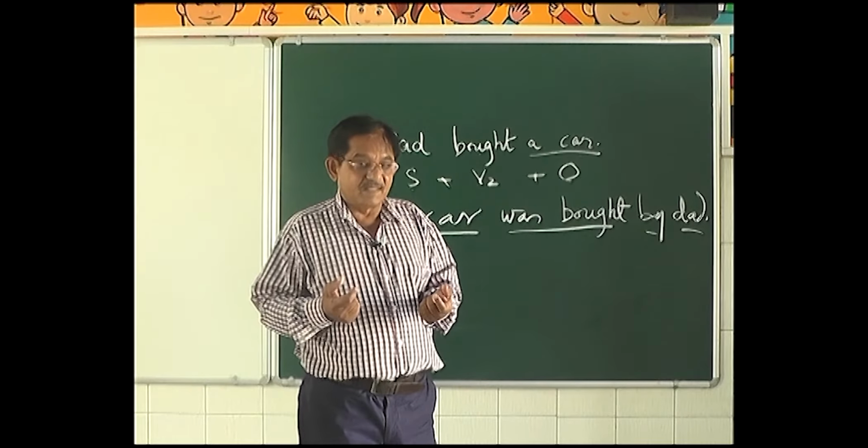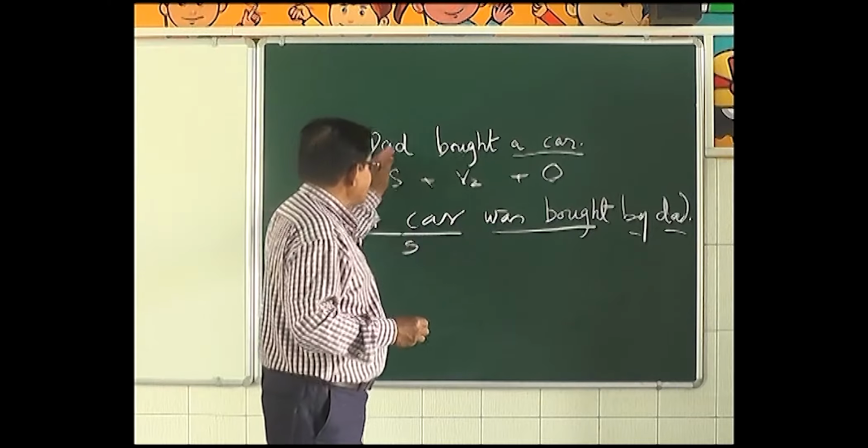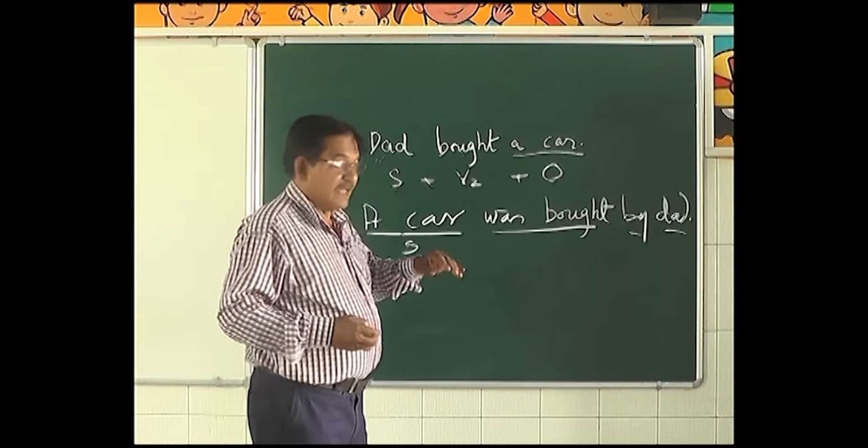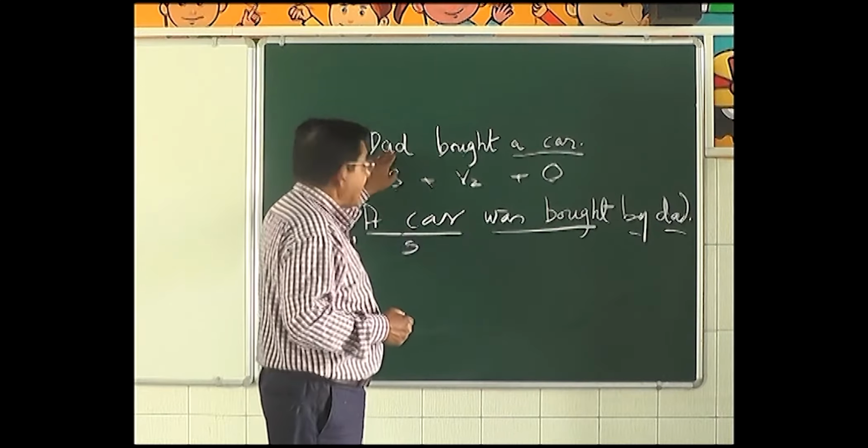Now, what did we do here? We swapped the subject and object. What's the meaning of swapped? We interchange the position of subject and object. In the active voice, dad was the subject, and in the passive voice, dad became the object.